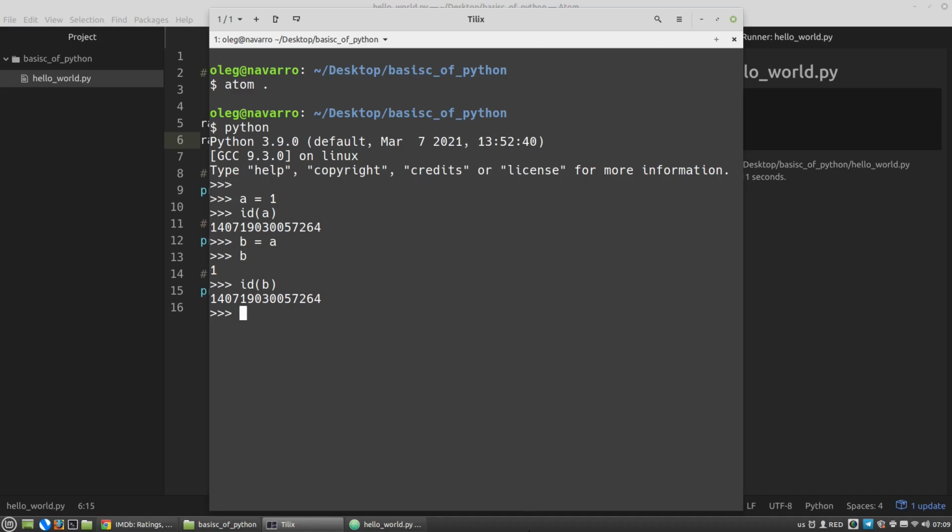So let's assign to the b variable a different value. Let's say it is a hello world string. Let's get its ID again, and we can see that the ID has changed because the b variable refers to a different object. Variables in Python are always references to objects. Most of all, they are like hooks that we hook onto the objects we need.